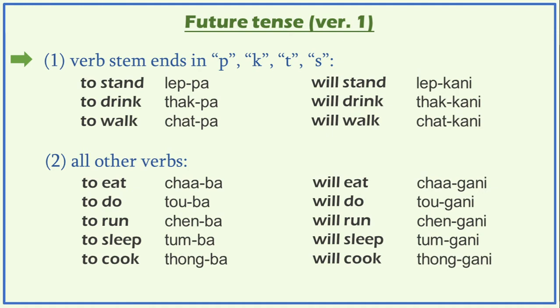And for all the other verbs, you add gani with a G. So chaba will eat, chagani. Tauba will do, taugani. Chienba will run, chiengani. Tumba will sleep, tungani. Thongba will cook, thongani. So for all the other verbs, you add gani, and for P, K, T, S ending verbs, you add kani.